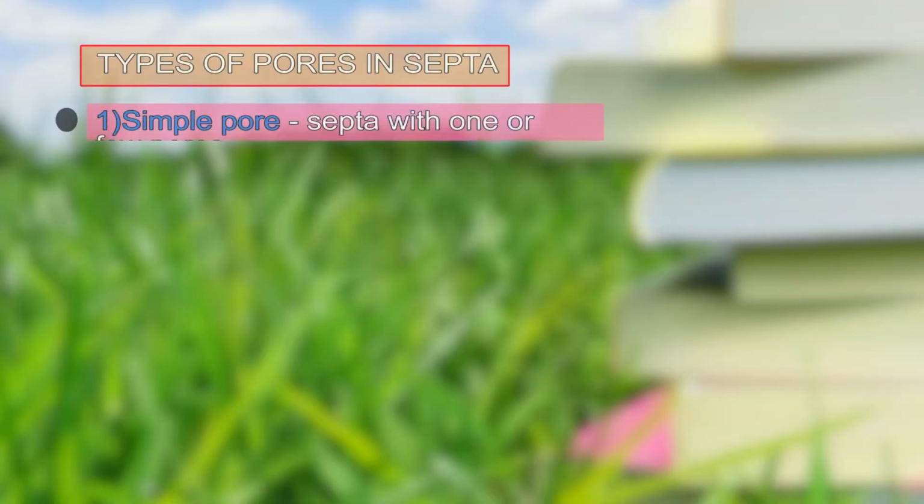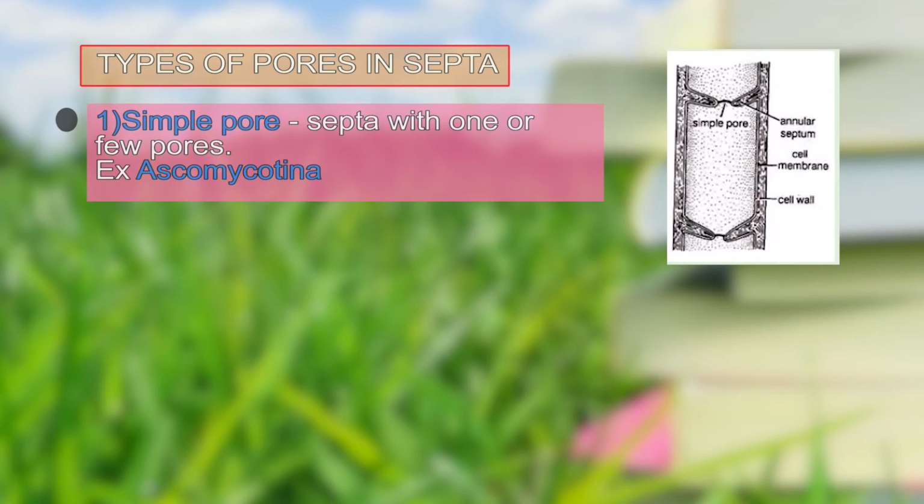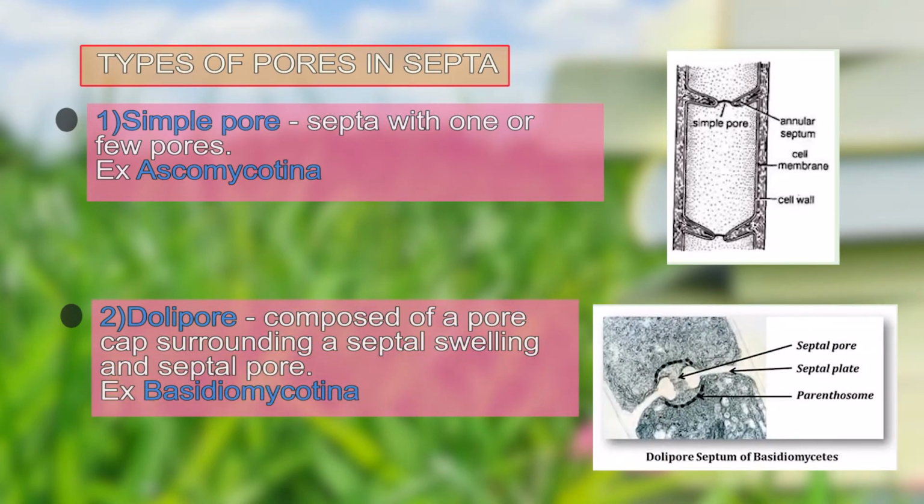The types of pores present in the septa can be of two kinds. The first one is the simple pore, where the septa have one or a few pores. An example is Ascomycotina. Here you can see the picture of the simple pore, and the second type of pore found is the dolipore.